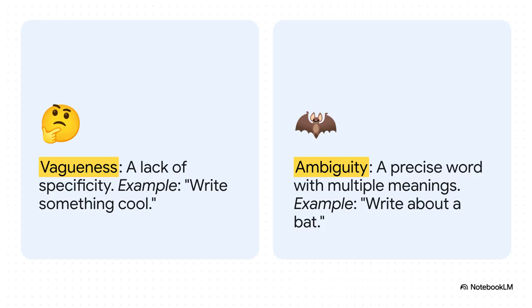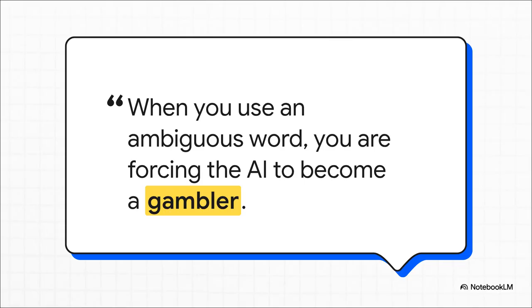A vague prompt is just lazy, like "write something cool." It just lacks any real detail. The real culprit here is ambiguity. An ambiguous prompt is actually specific, like "write a story about a bat." But does that mean the flying animal or the baseball equipment? The specificity is what actually creates the confusion. And honestly, this is the main takeaway. Every single time you use a word that has more than one common meaning, you are basically pushing a big stack of chips to the center of the table and forcing the AI to bet on what you really meant.